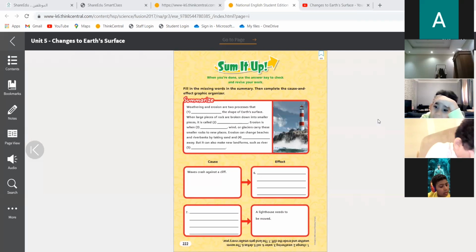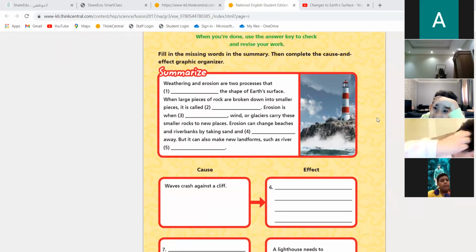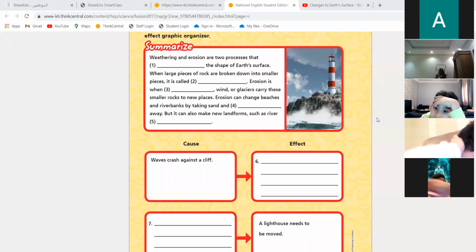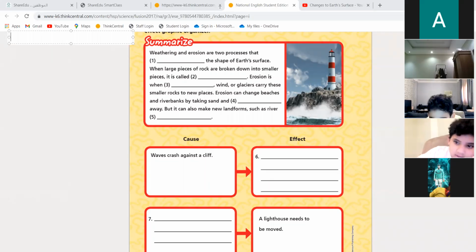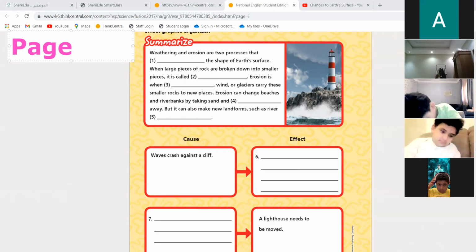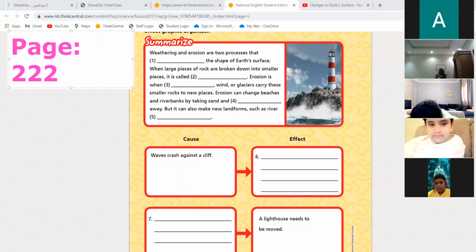All right, Habibi, let's open to page 222 and let's do it together. I'm going to write the page number down here. Page 222.